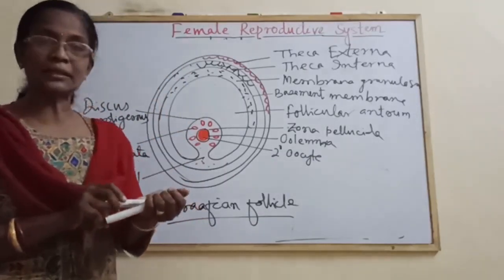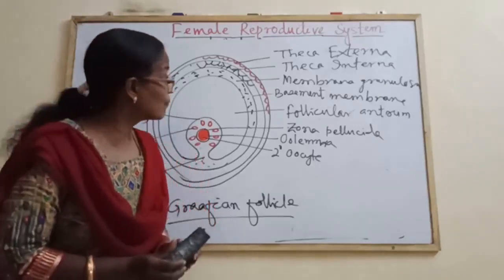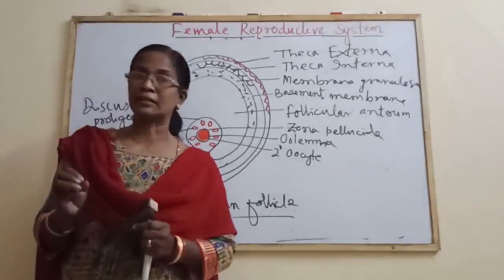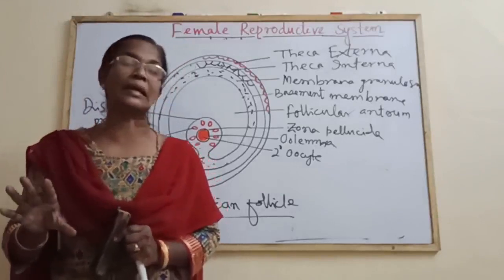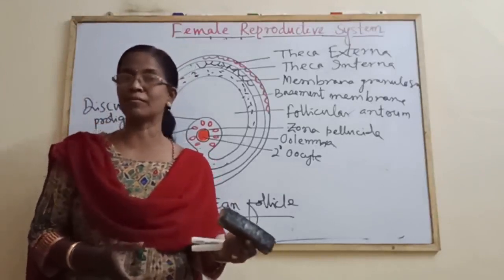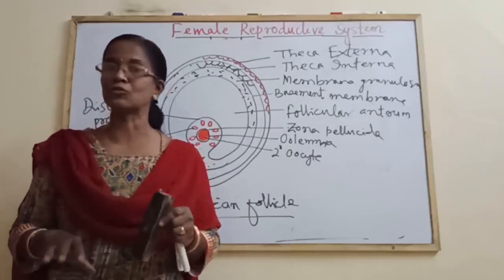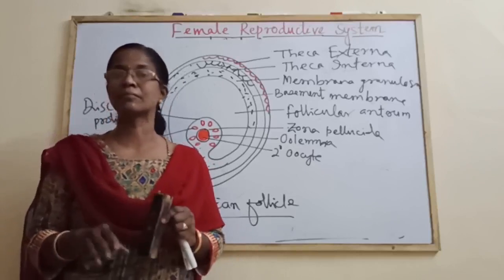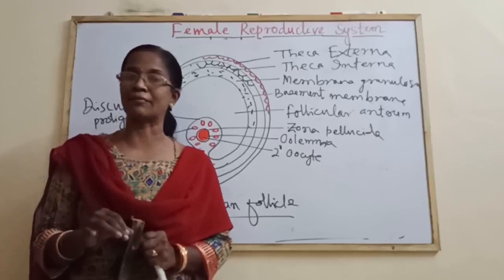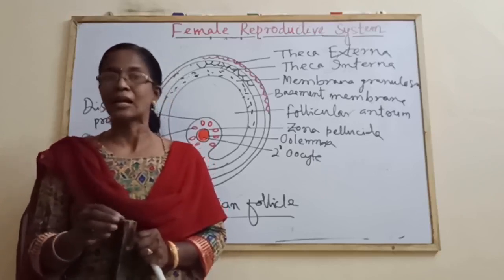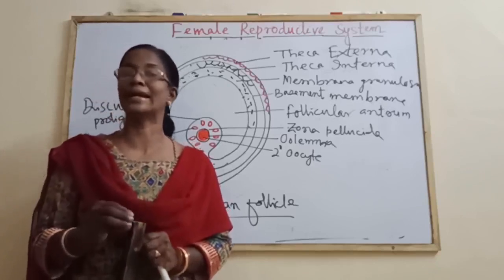Then during the formation of ovarian follicles, what happens? Before birth, about 6 to 7 million primary oocytes are formed, but at the time of birth they get reduced to 2 to 3 million. At puberty, this number is reduced to 60 to 80,000.